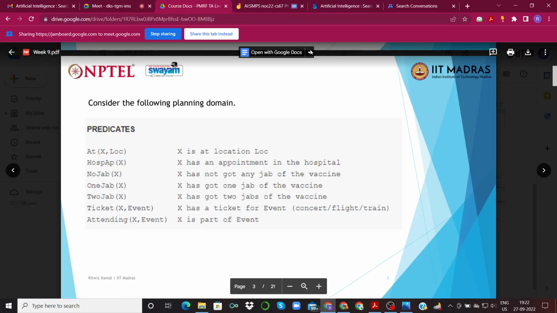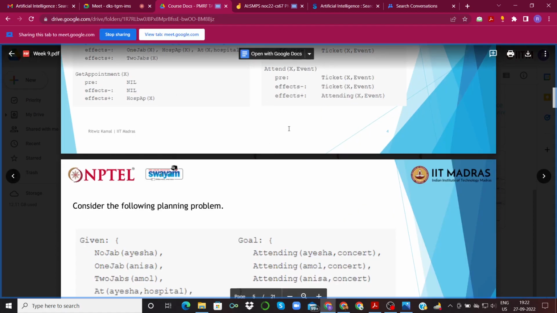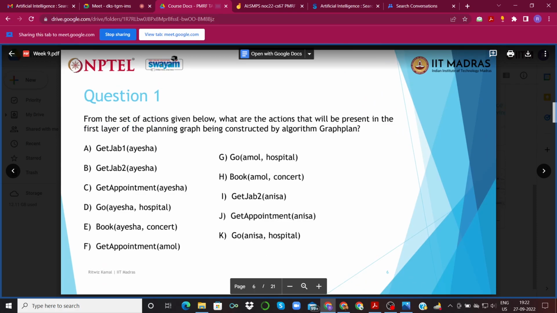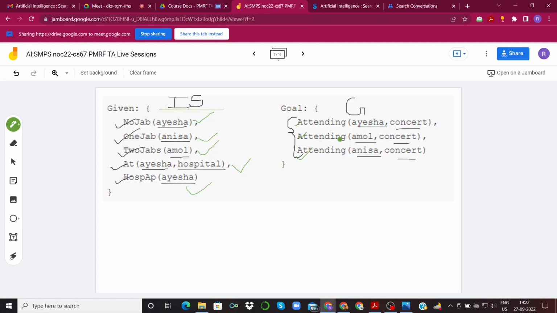So let's look at the question at hand. We discussed the problem domain. So this is the first question. From this set of actions, from A to K, what are the actions that will be present in the first layer of the planning graph being constructed by the algorithm GraphPlan? So if you remember, the way GraphPlan proceeds is,